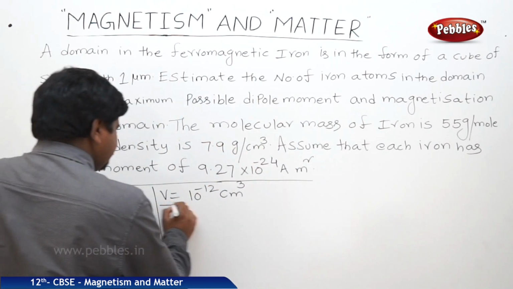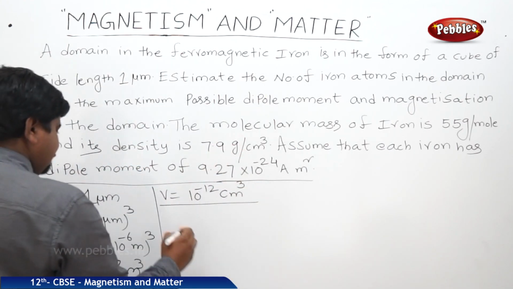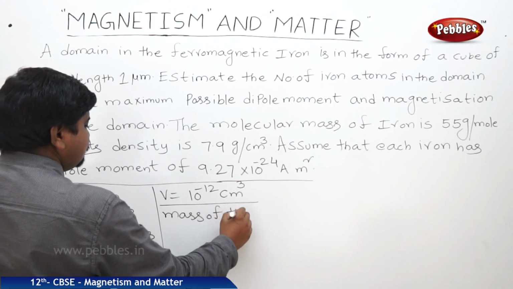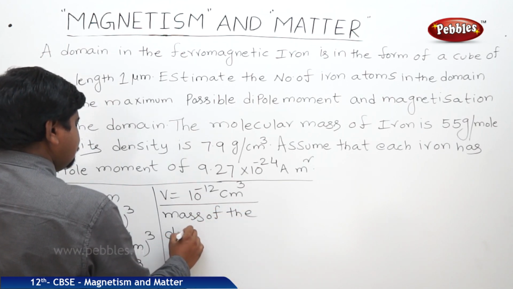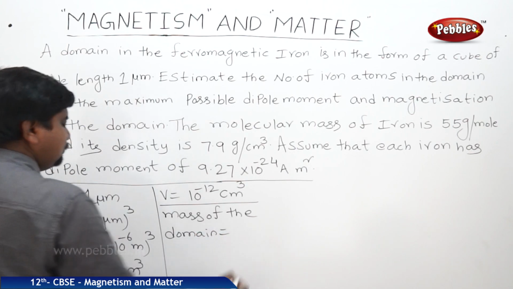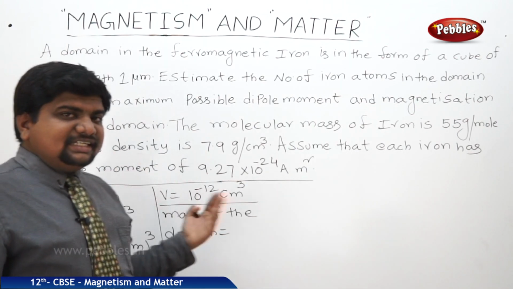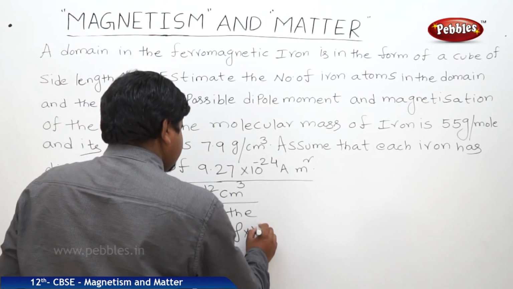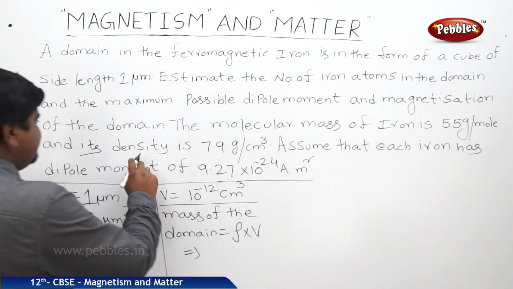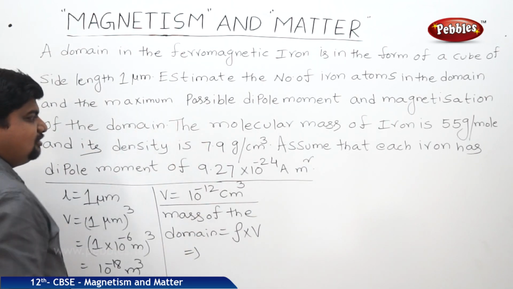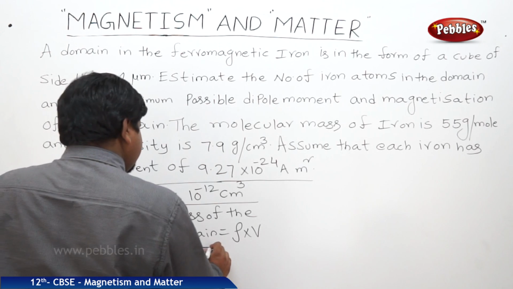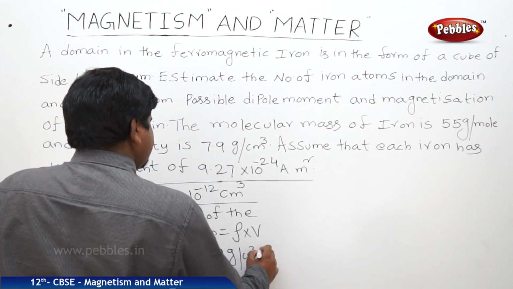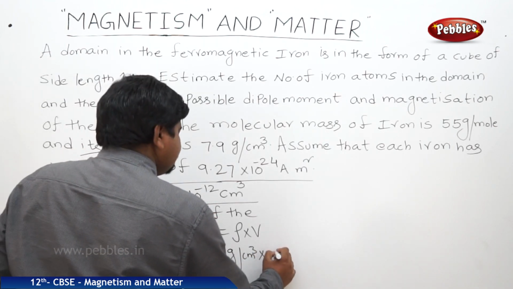First step was over. Next step is we should find out the mass of the domain. Density is equal to mass by volume, so mass is equal to density into volume. Density of each domain is 7.9 gram per centimeter cube. Volume is 10 power minus 12 centimeter cube.